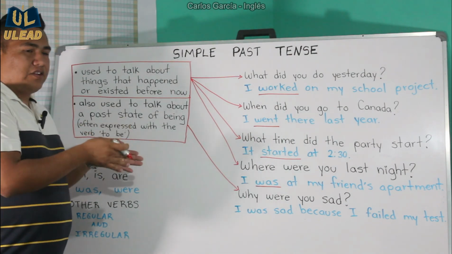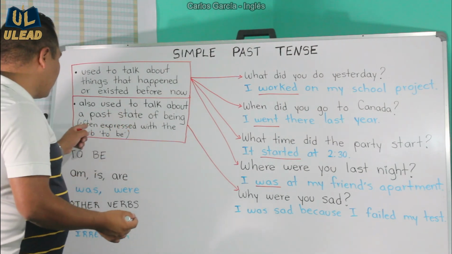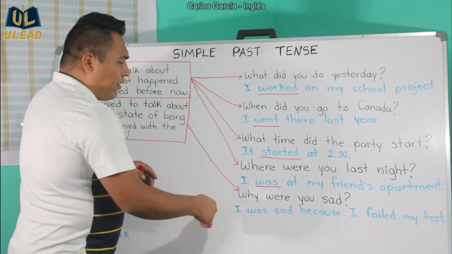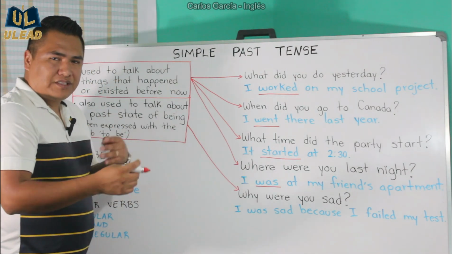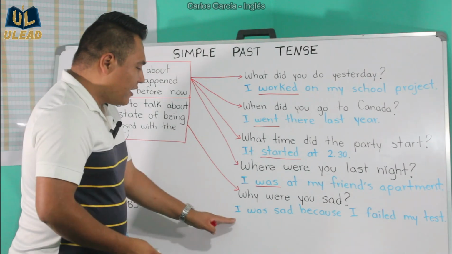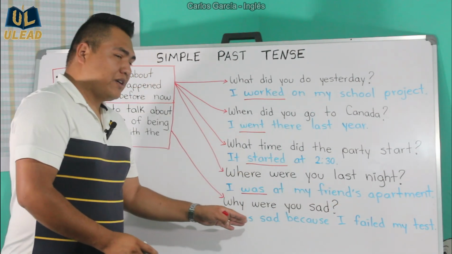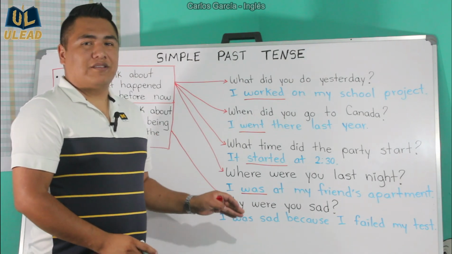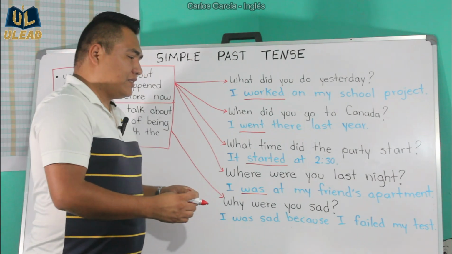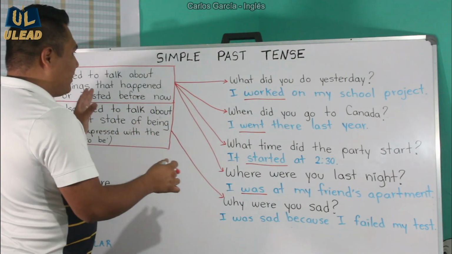For example, how you felt yesterday, how somebody felt at some point of their life, often expressed with the verb to be. For example, why were you sad? Why were you sad yesterday or this morning or any other time in the past? Okay, I was sad because I failed my test. I was really happy. I was very excited. I was angry. I was surprised. Okay, how you felt in the past. And that's pretty much it.